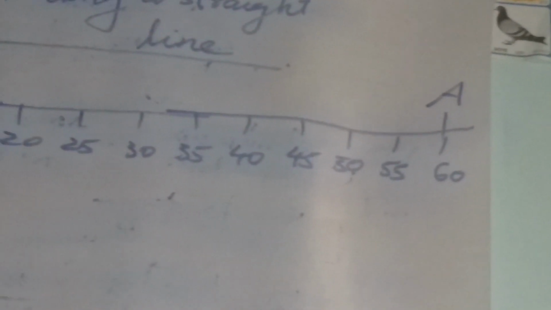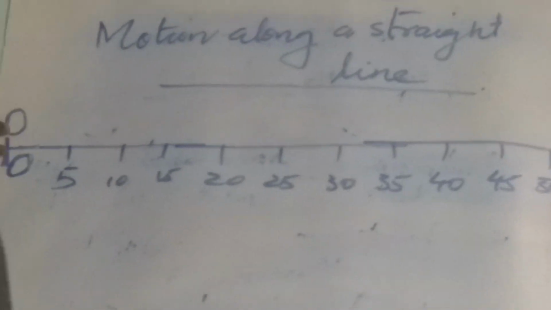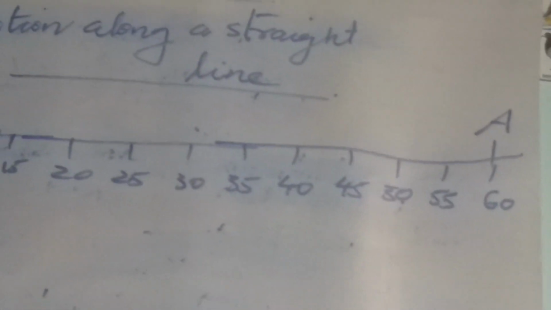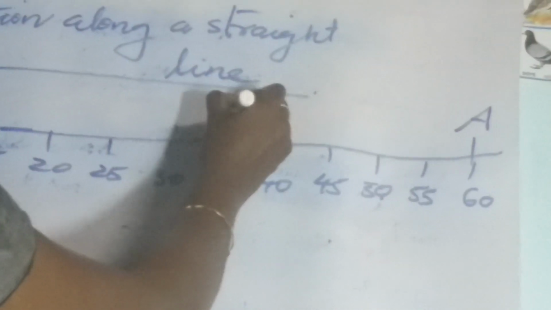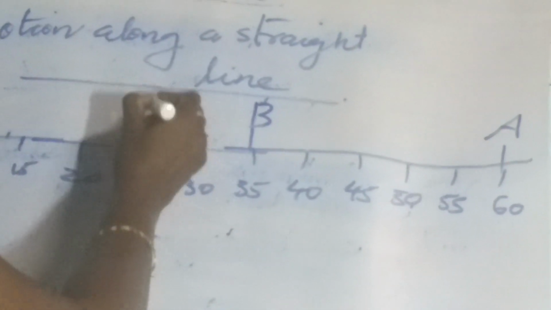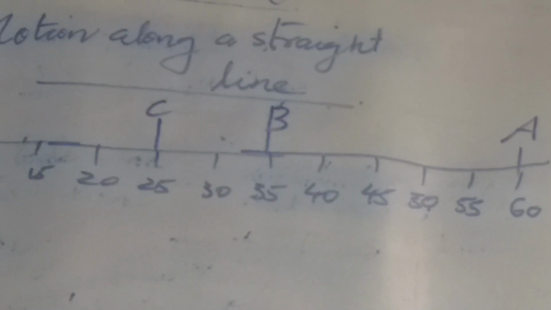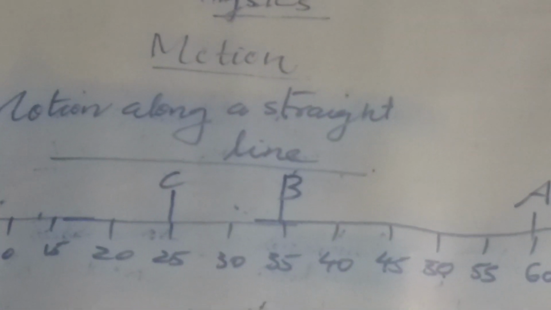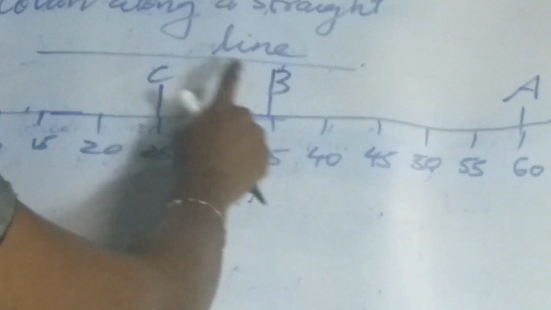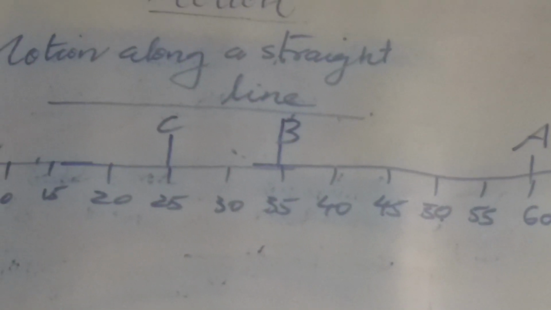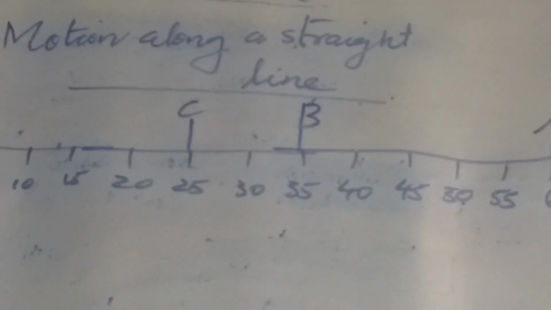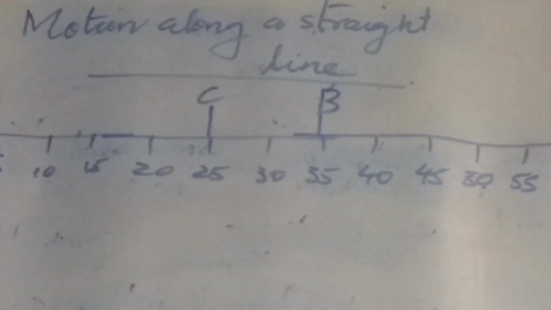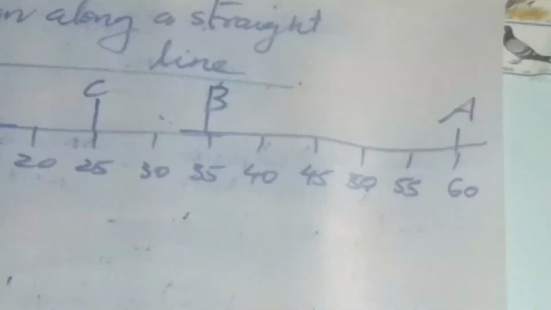The object starts its journey from O and reaches A, and let B and C be the positions of the object at different instances.